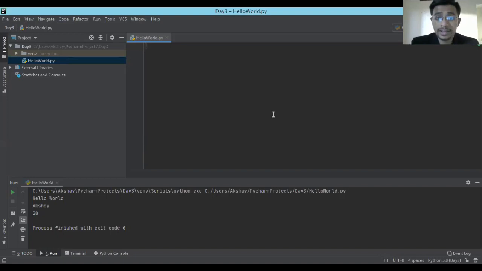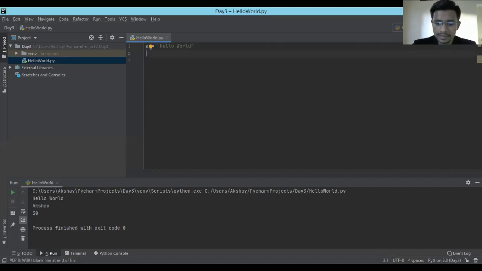So yesterday we learned about variables, right? So what we are going to do is take a variable again, a, my favorite variable, and store a string over here. That string will be Hello World. And as you know, there are no semicolons required, there are no data types required in Python.